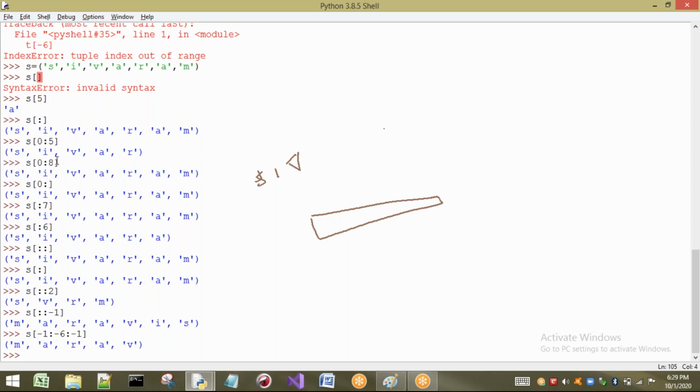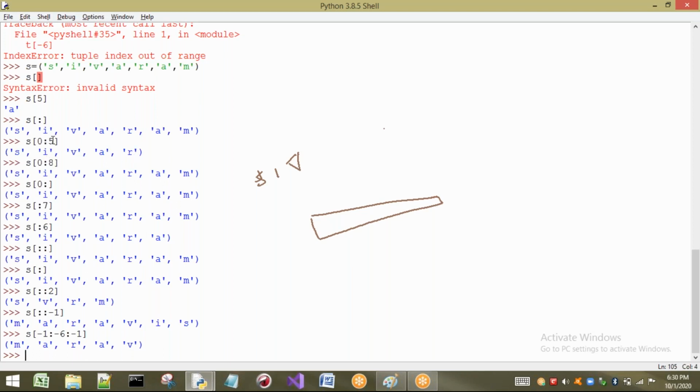So no problem here. Let us see where we have taken N value. Here I have taken N value. If I take up to 8, it will print up to what? Up to 7 only. Let us take this one. 0 to 5. If I write 0 and 5 here, it will take only up to 4. Let us see that one. 0, 1, 2, 3 and 4. See, up to only 4 it has printed.